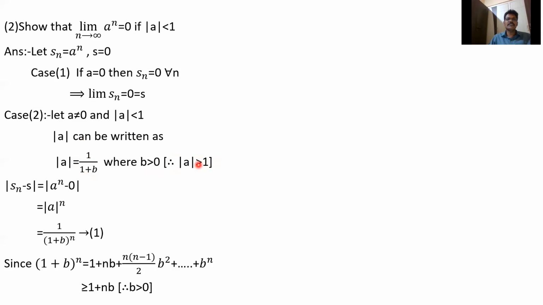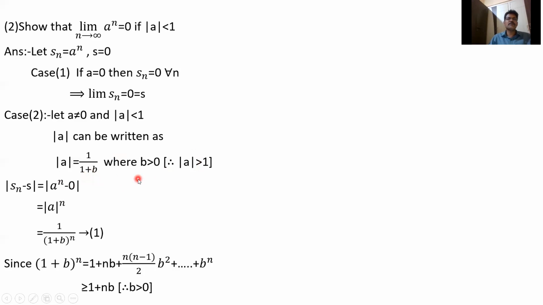Since mod a is less than 1, mod a equal 1 by 1 plus b, where b greater than 0, since the numerator is less than the denominator, this is less than 1. So therefore mod a can be written as 1 by 1 plus b.